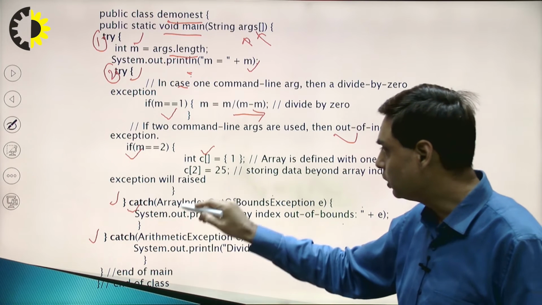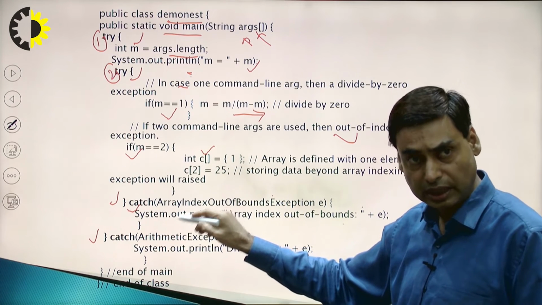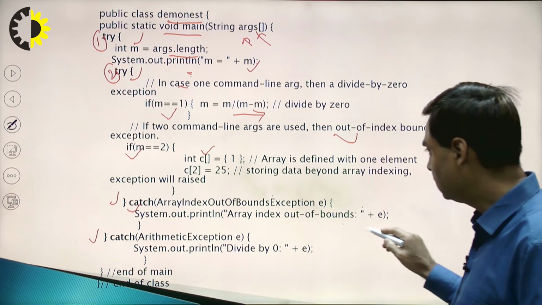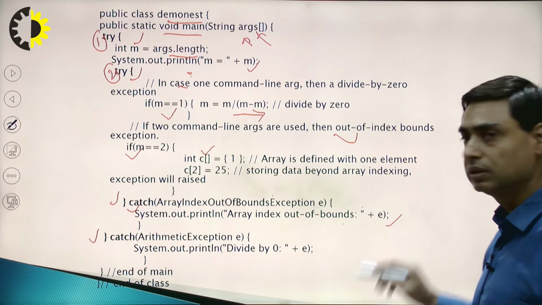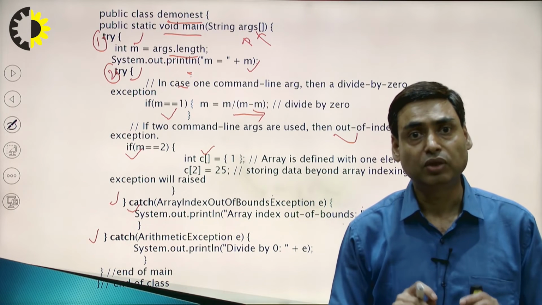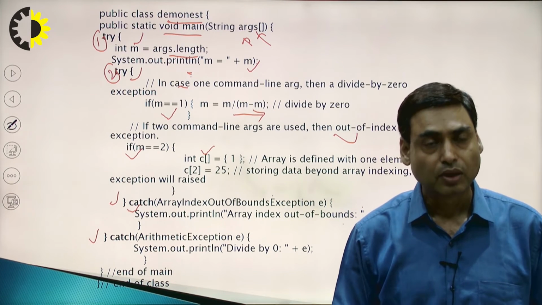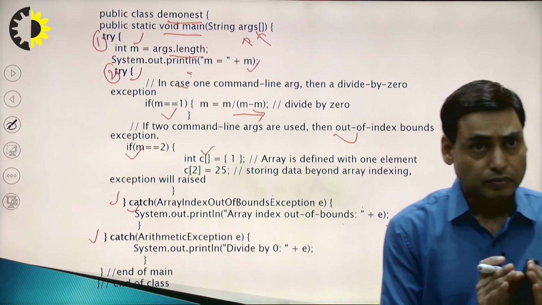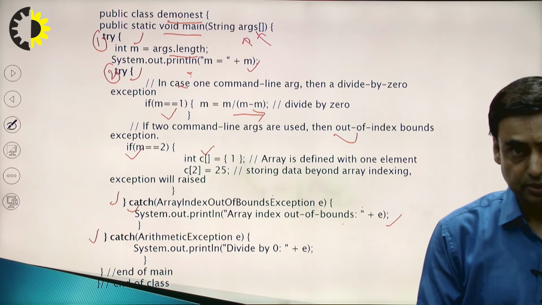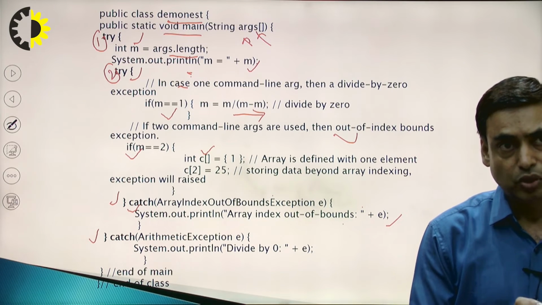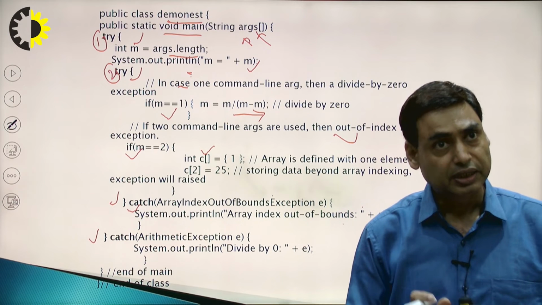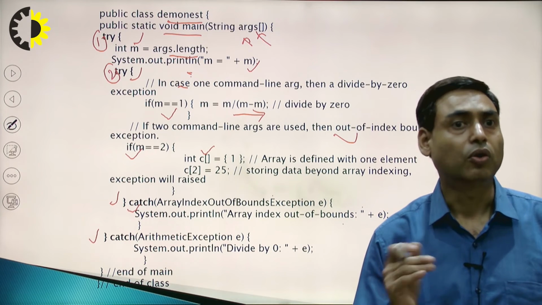It will move to the inner try block, inner catch, and display the message array index out of bounds, and it will display the value of e, that is the stack trace. So in case of array index out of bounds exception, this catch block is present in the inner try block, so no need to go outside.